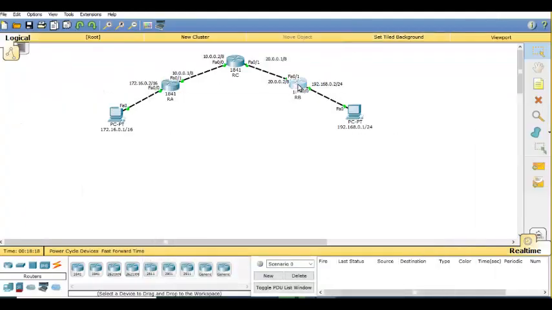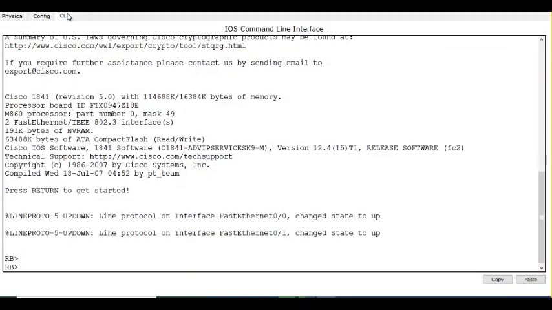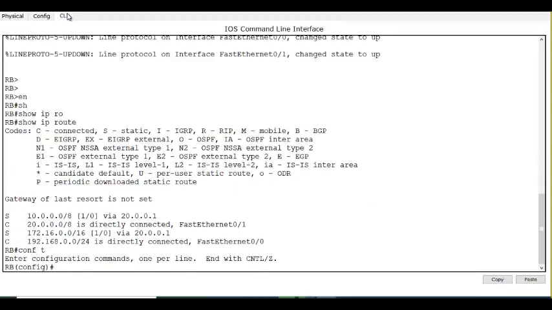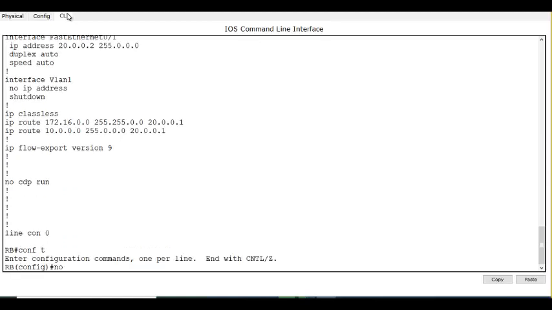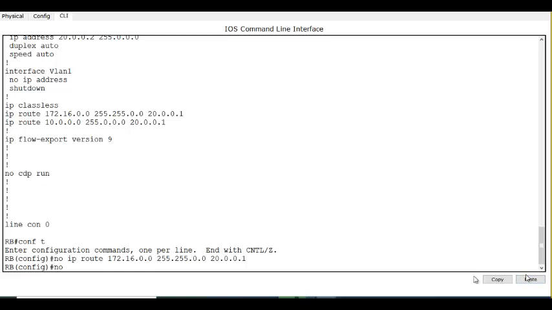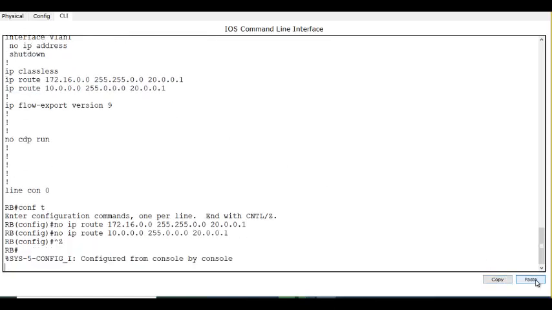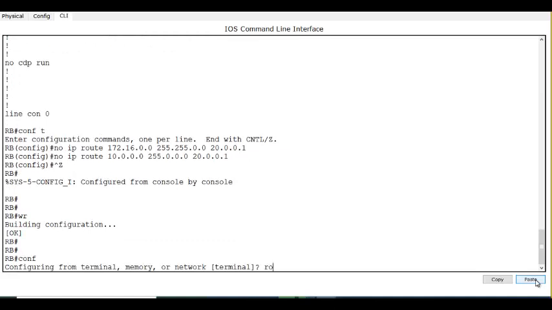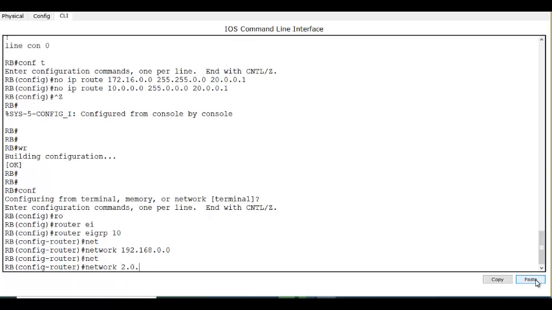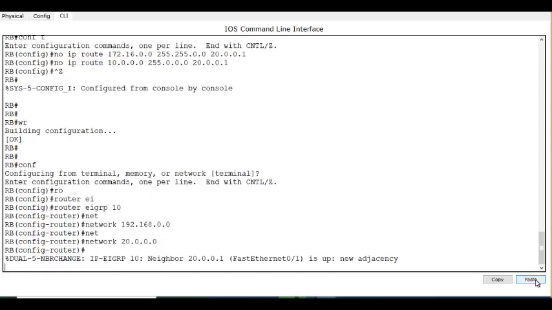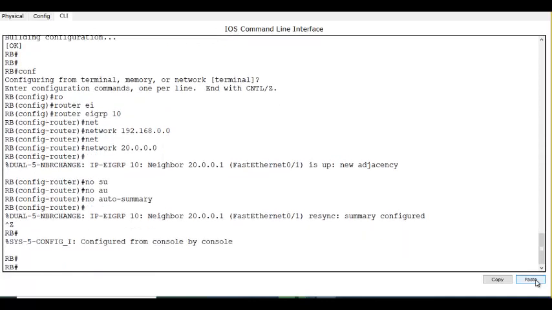Now one more router, let us finish. Okay.